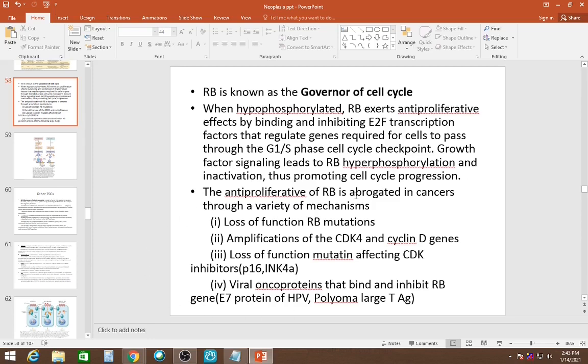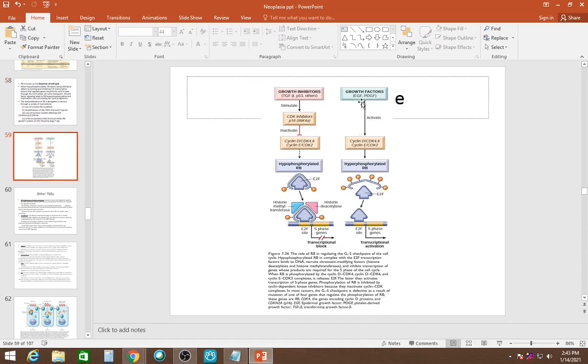The anti-proliferative effect of RB is abrogated in cancers through a variety of mechanisms, like loss of function mutation of RB. This RB is obviously a tumor suppressor gene, so loss of function mutation will lead to cancer. Amplification of CDK4 or cyclin D gene. Loss of function mutation affecting CDK inhibitors like p16 and INK4A. And viral oncoproteins that bind and inhibit RB gene, like E7 protein of HPV and polyoma large T antigen. This is the picture which is showing all this.